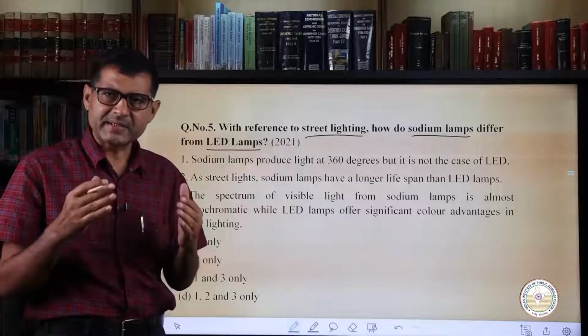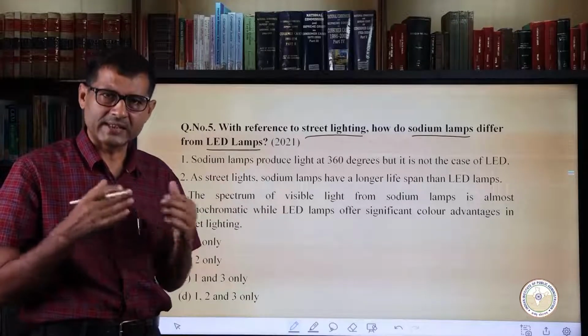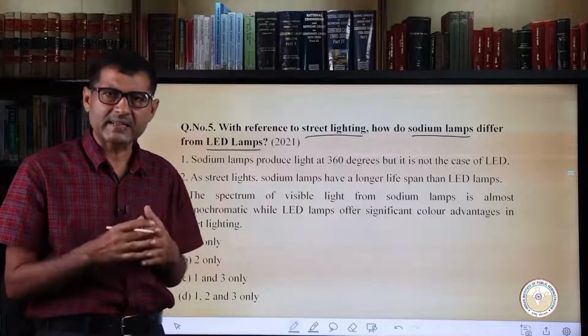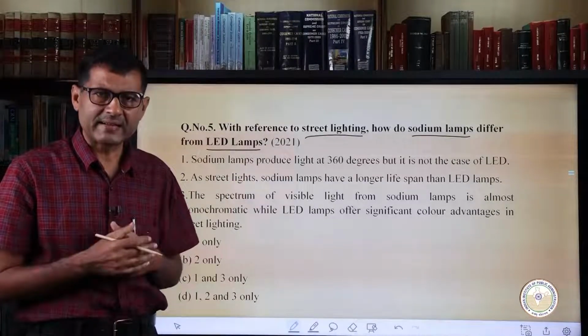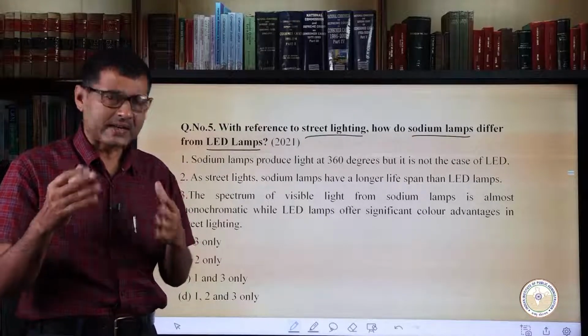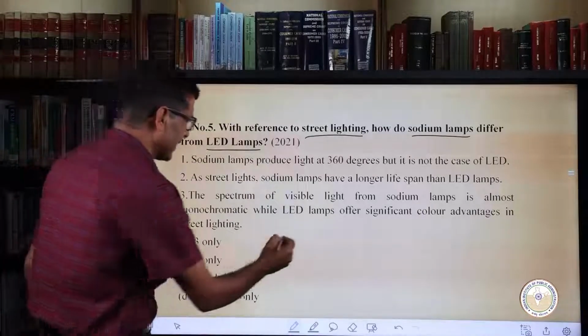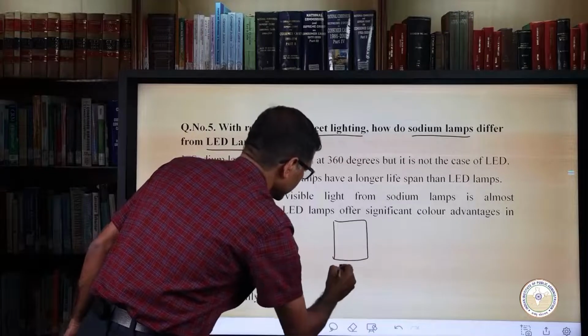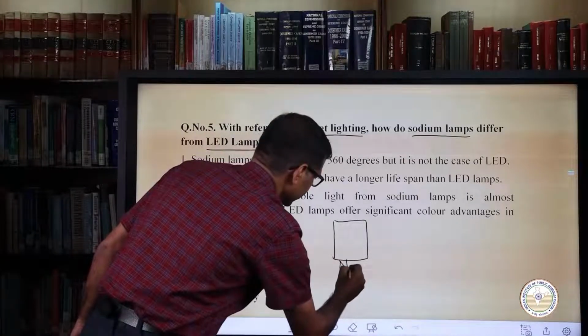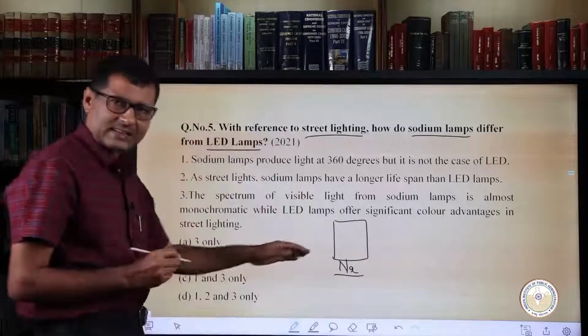LED, that is light emitting diode, on the other hand, is a semiconductor diode which glows when a voltage is applied. It lights in one direction. How does it happen? You may look at it. If we consider, for example, sodium light, we can write it as Na light.